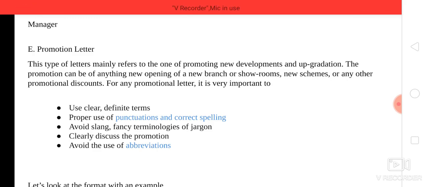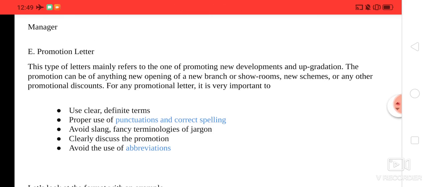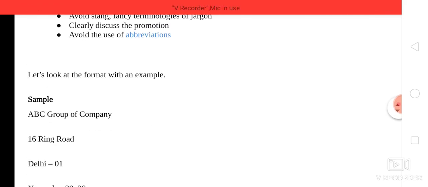Here, clear and precise information should be included, and all interrelated terms should be included. Proper use of punctuation, spelling and grammar has to be taken care of. Avoid slang, fancy terminologies and jargon. What is slang? You cannot say hi, thank you, how you doing. You cannot use any shortcuts, slang or any kind of abbreviations. You need to write formal, complete sentences, right?